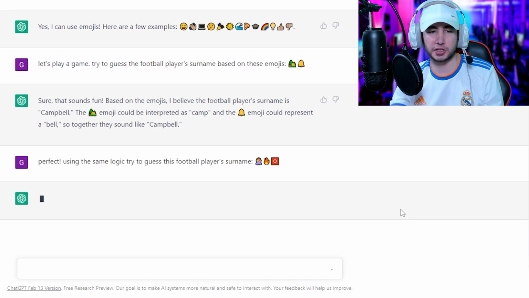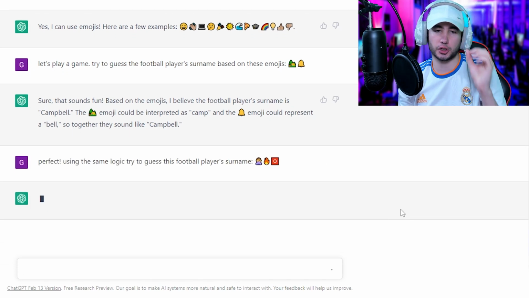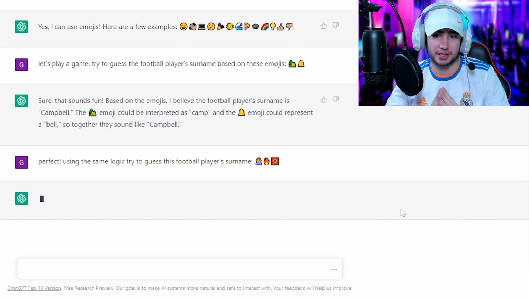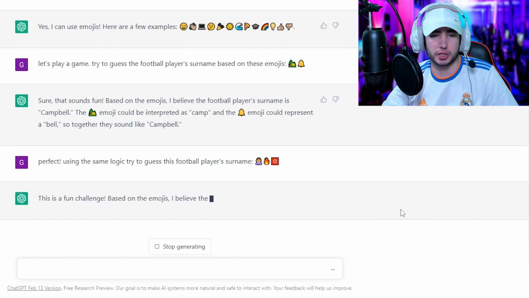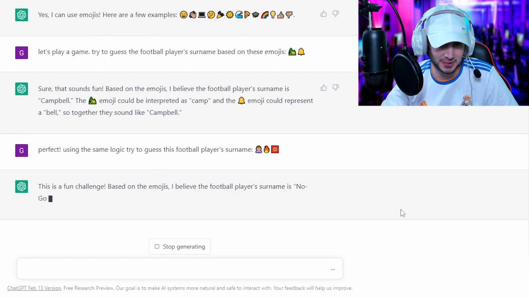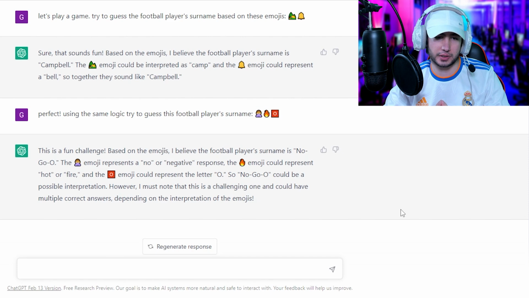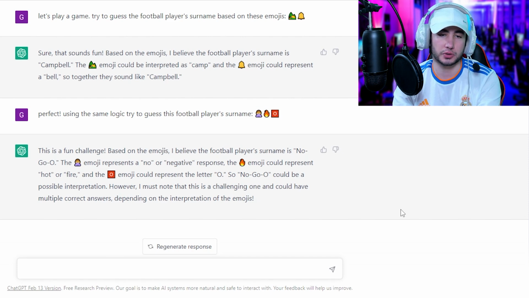Okay, perfect. Using the same logic, try to guess this football player's surname. Let's see. Nolito. Please, man. Please. Come on. He's thinking. And it's gonna be garbage, isn't it? Based on the emojis, I believe the football player's surname is No Go O. Yeah, the fire emoji is hot or fire, and the O represents an O, so No Go O could be a possible interpretation.